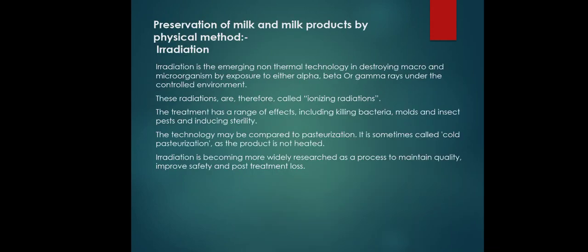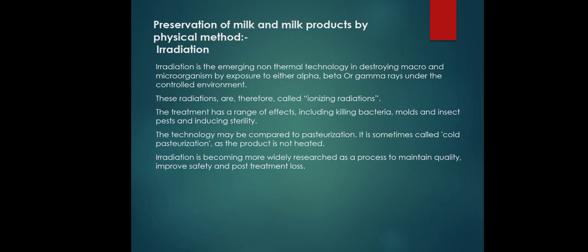So, the preservation of milk and milk products by the physical method. We have already seen various types of preservation by sterilization and pasteurization, but nowadays physical methods are also used. In the physical methods we are going to see the irradiation method.